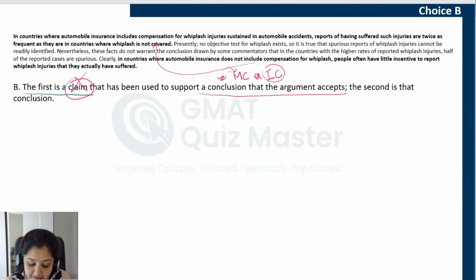So this explanation for BF1 is incorrect for two reasons. One is that it is not a claim. Second, it does not support any conclusion that the author has arrived at. Now let's read the second part. The second is that conclusion. That conclusion means the conclusion that the argument accepts. So, yes, second is an intermediate conclusion. It is the author's conclusion, so it is something that the argument accepts.